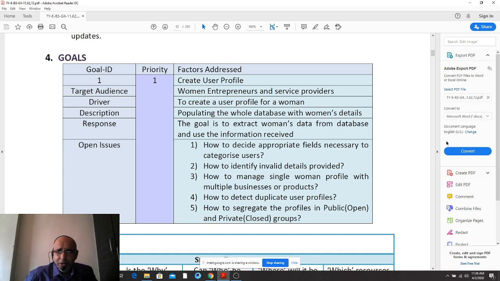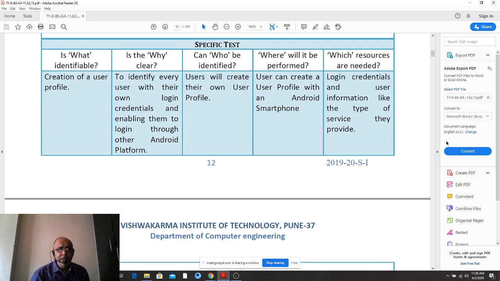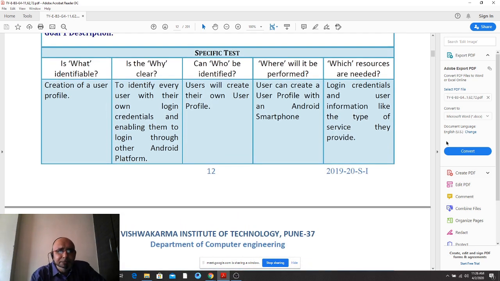So you should have a minimum of 4 questions framed on one particular goal, that is, create user profile. Now the goals are described using the SMART approach: specific, measurable, attainable, relevant, and time bound. Let us see what is being written in the first, that is, specific.